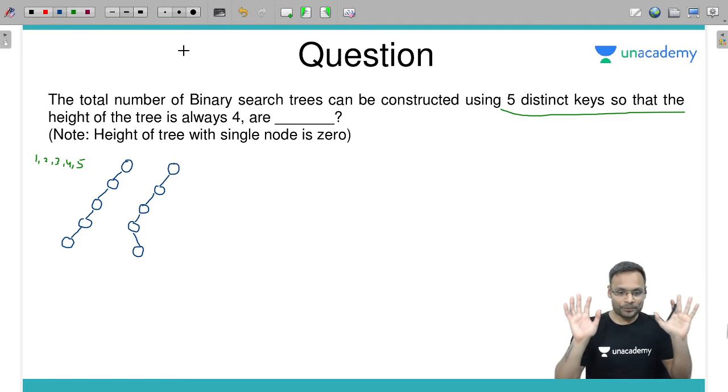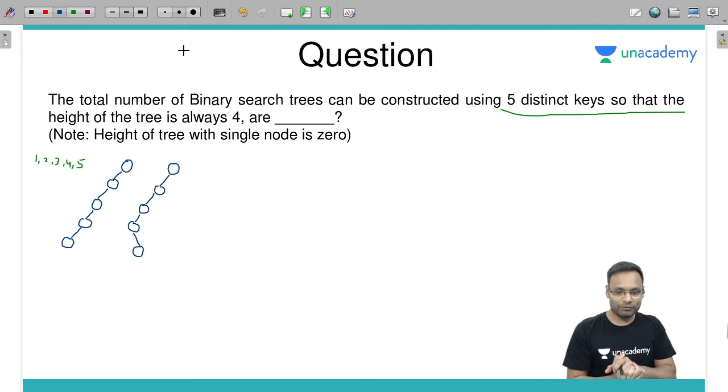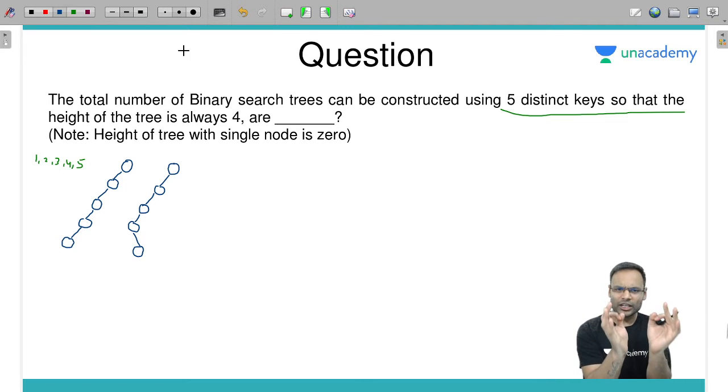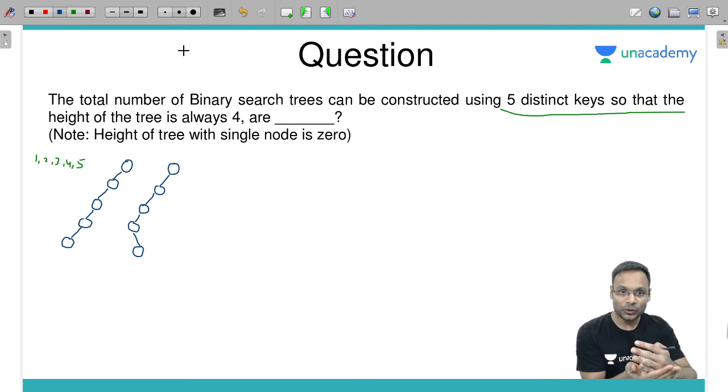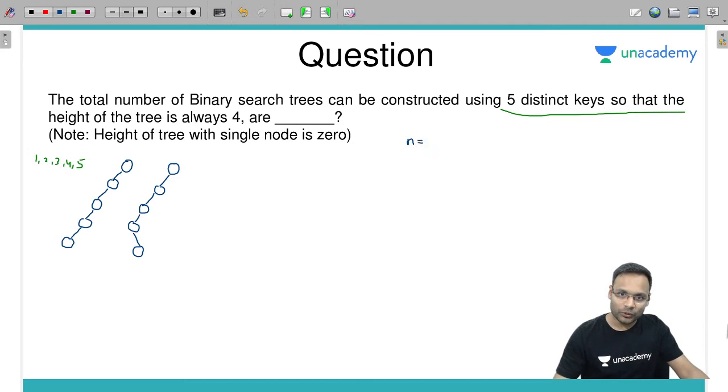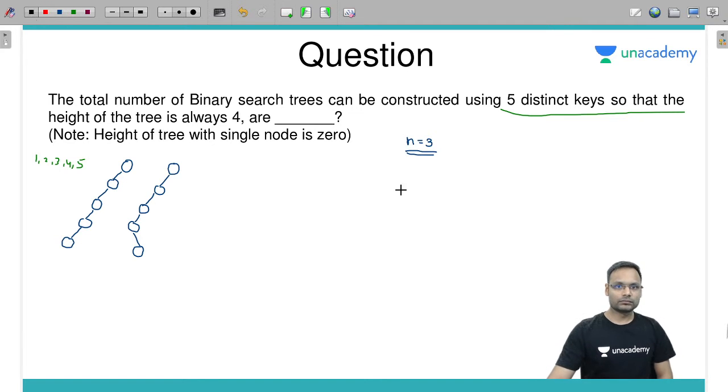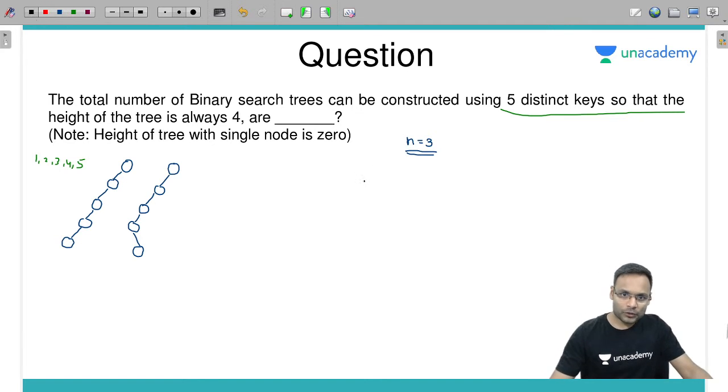Let me first just tell you with a small example. Let's say I am having n equals to 3 only. So the downmost node you can have in the left, or you can have it in the right.